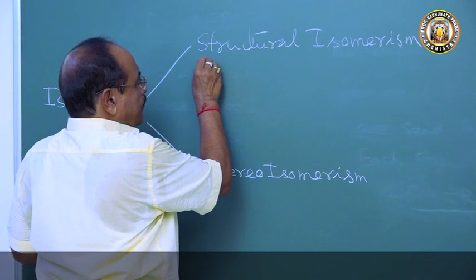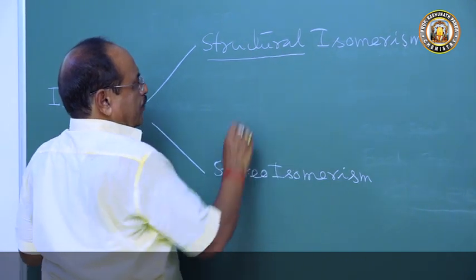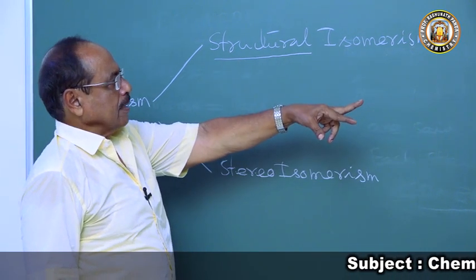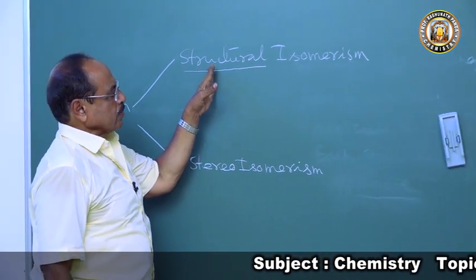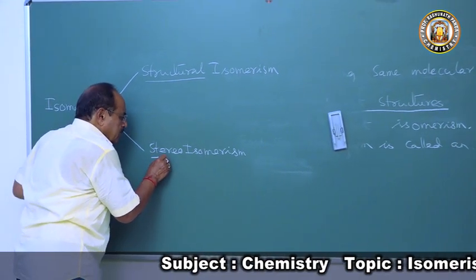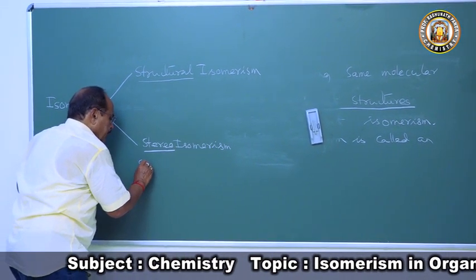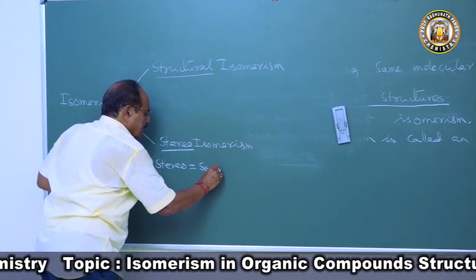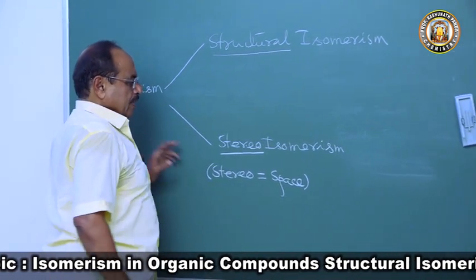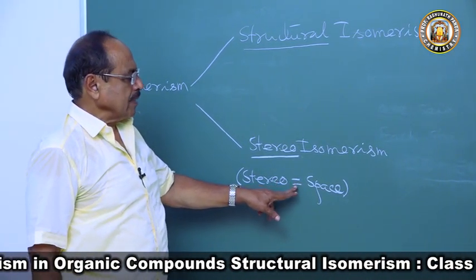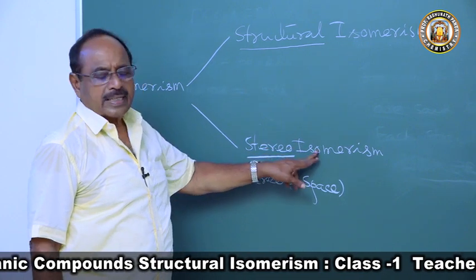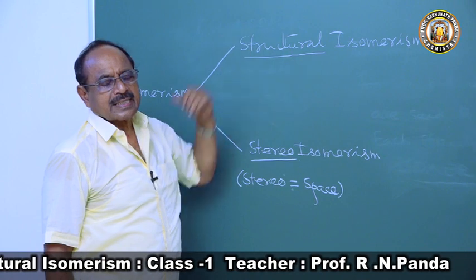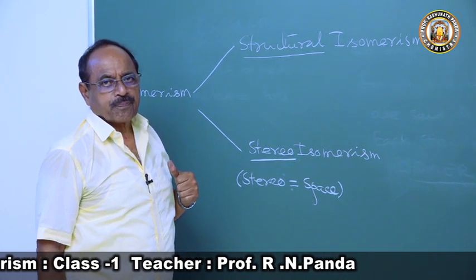So due to different structure, structural arrangement will have different structures. So we call that structural isomerism. And when due to stereo, the word stereo in Greek means space. So with respect to the space, when the arrangement goes, that is called stereo isomerism. And without any respect to the space, we get different arrangement, that is called structural isomerism.